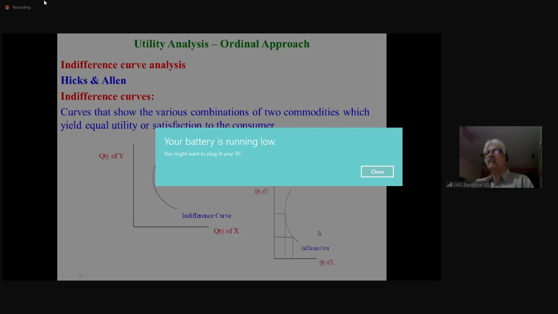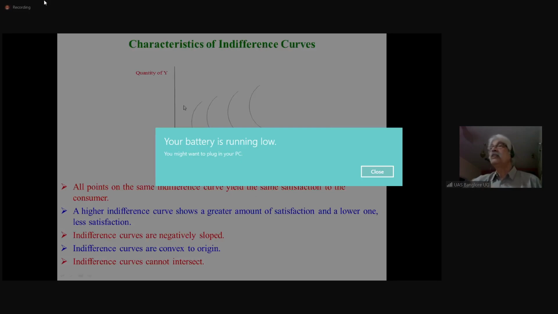Indifference curve. What are the characteristics of indifference curves? In one graph, you can draw several indifference curves. Your satisfaction may be 100 utils. Sorry, you cannot say utils here. You cannot measure some number like 100.